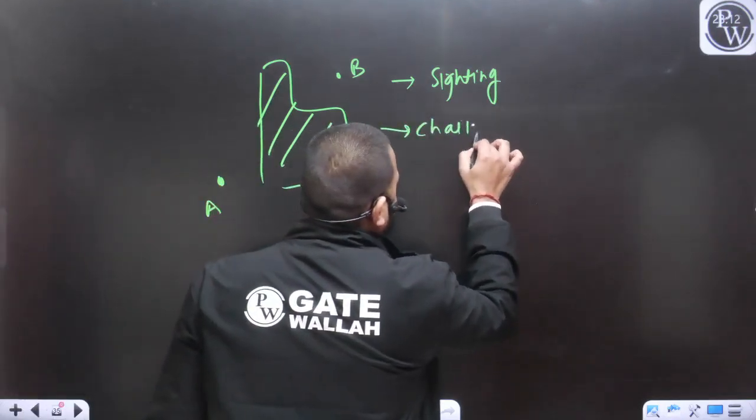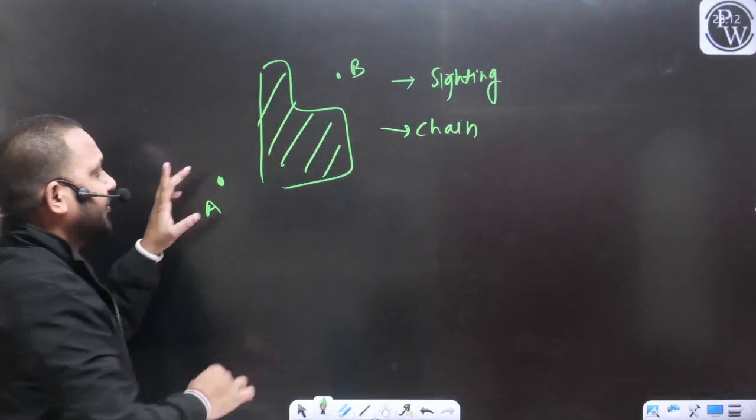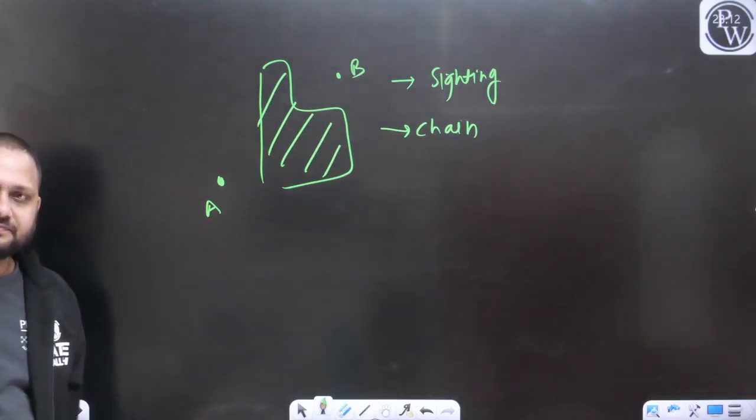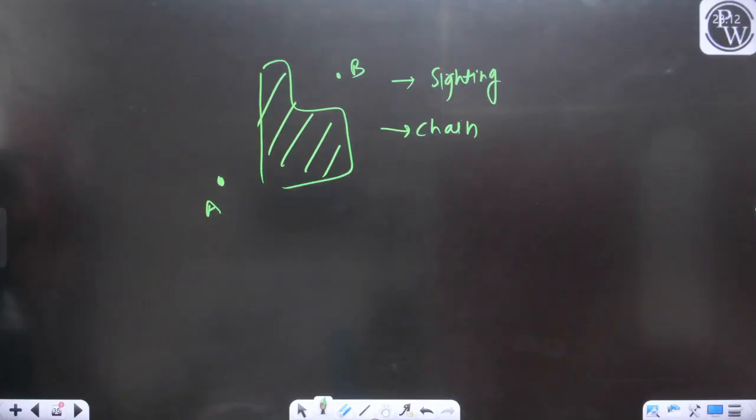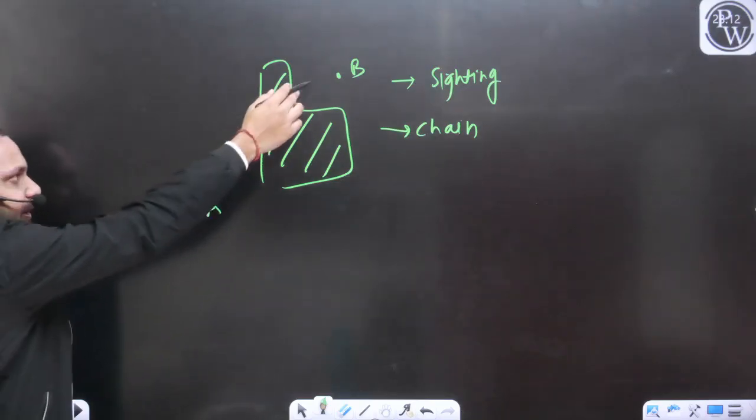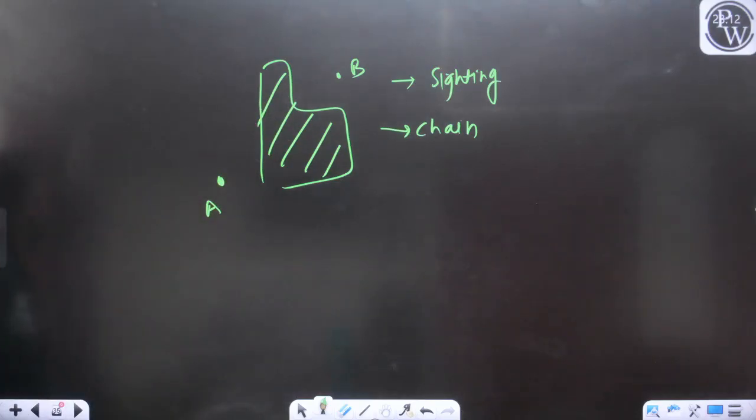Can we measure the distance between the point A and B with the help of the chain? Can we place the chain for measuring the horizontal distance between the point A and B? Yes or no?